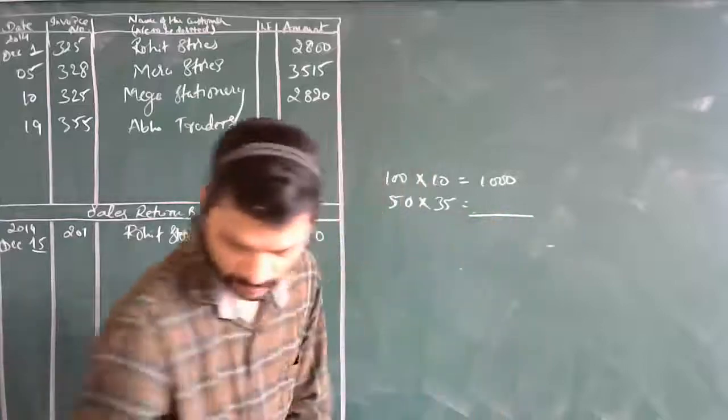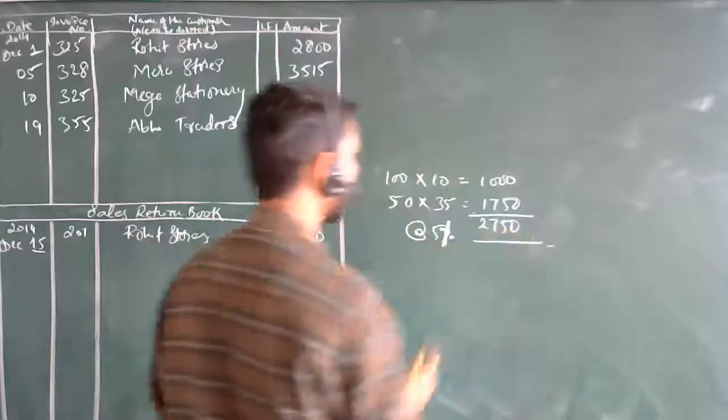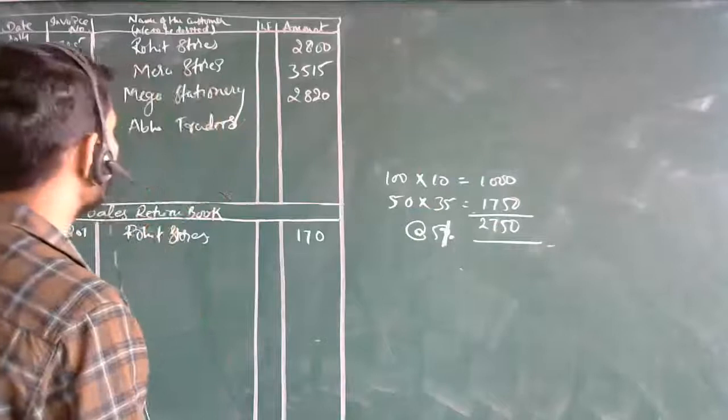Check it out. What is the amount for this? Trade discount is also there, I will write that. This amount is 1,750. Check it out. Tell me the discount amount and the remaining amount as well.